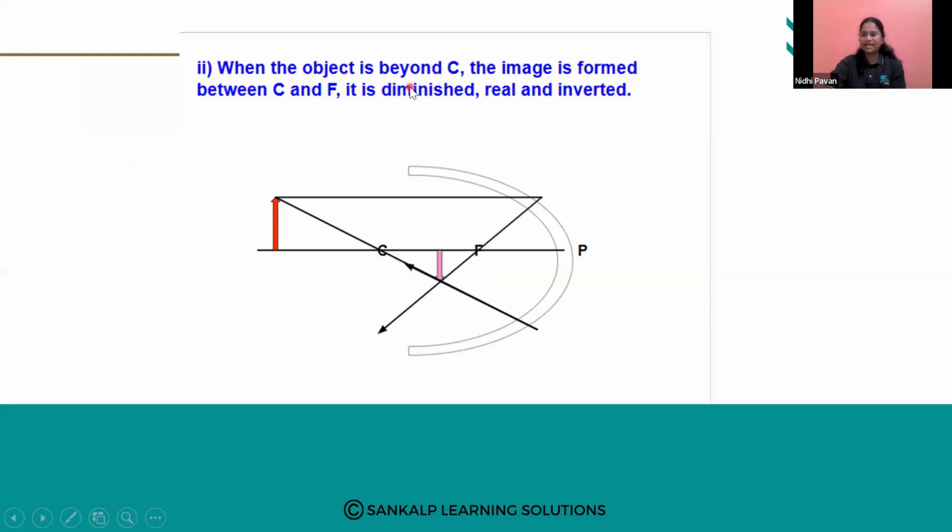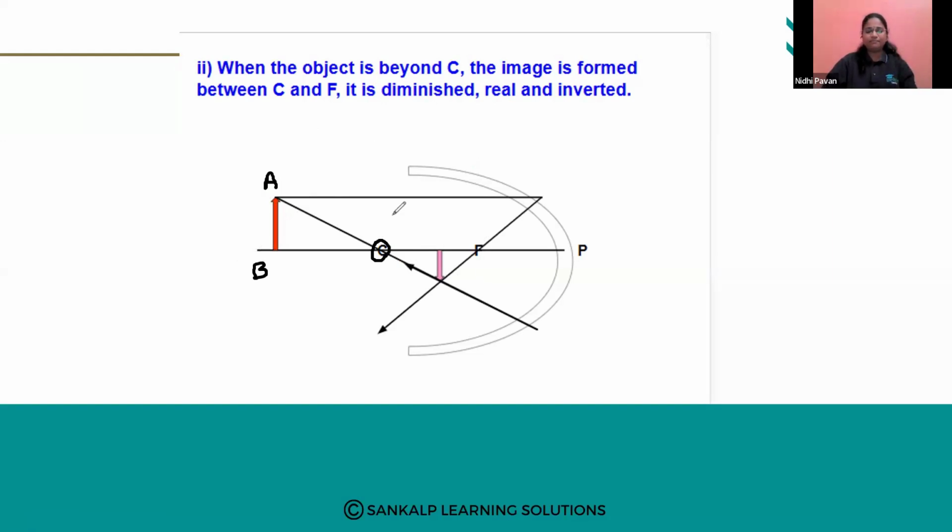The object is there. Let us consider the object as A and B, the top region and the bottom region. It is kept beyond C. C means the center of curvature. It is kept after C, at some distance.